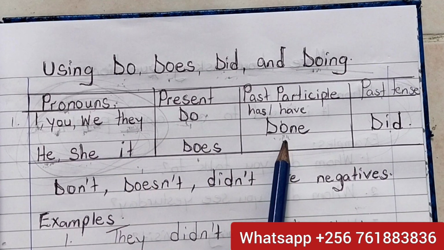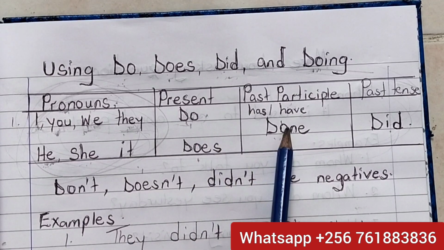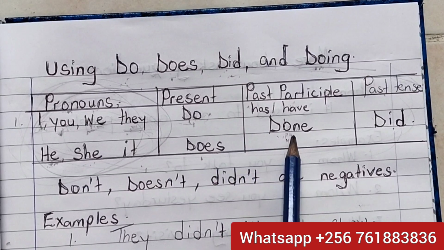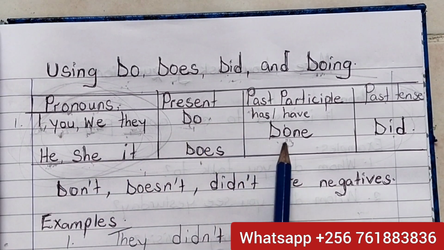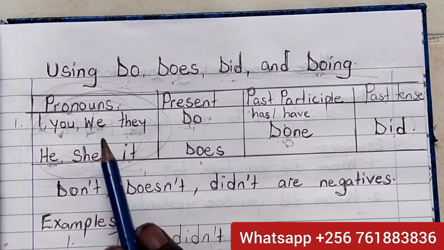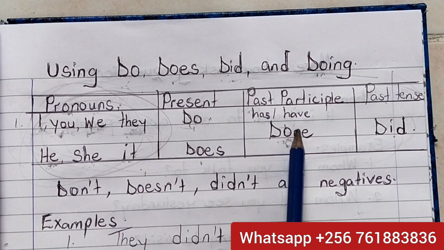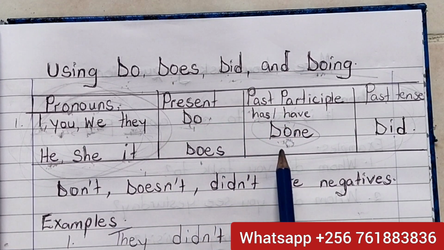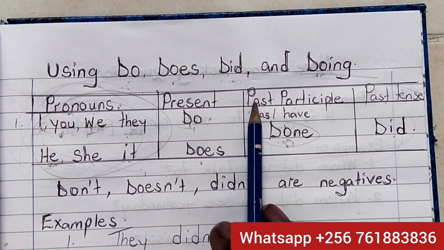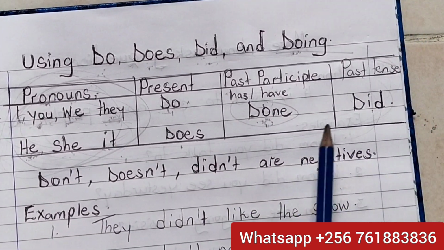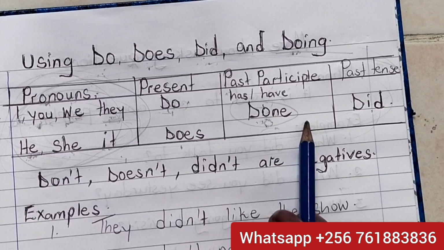But if it is singular, we use he has done, she has done, it has done. It's past participle. It has finished.